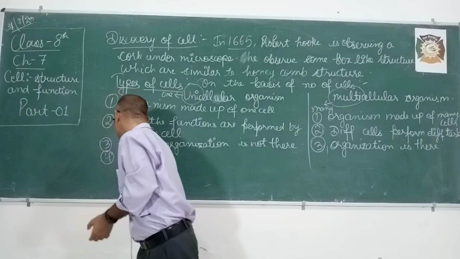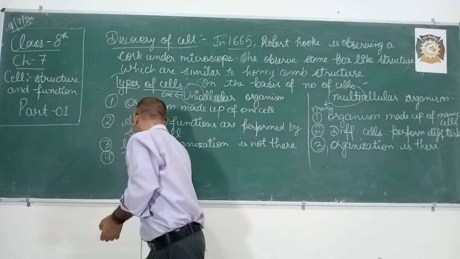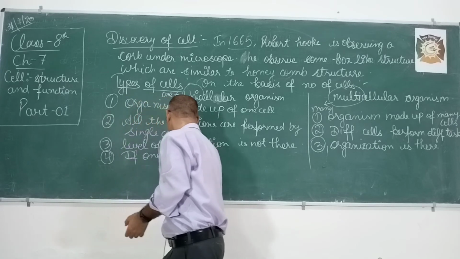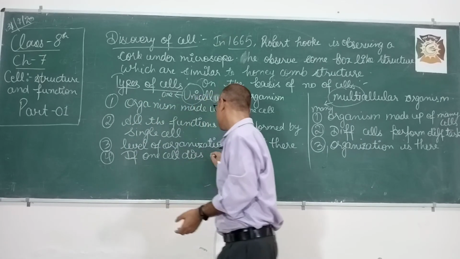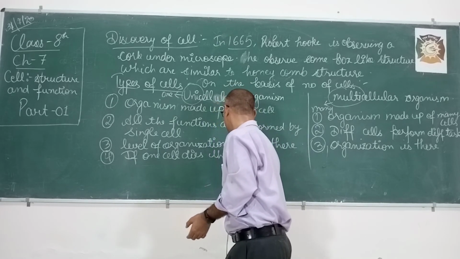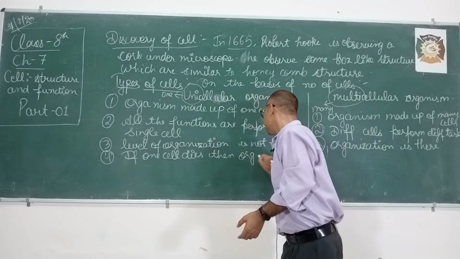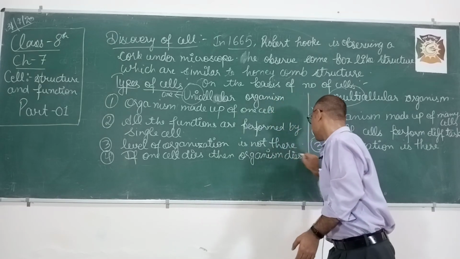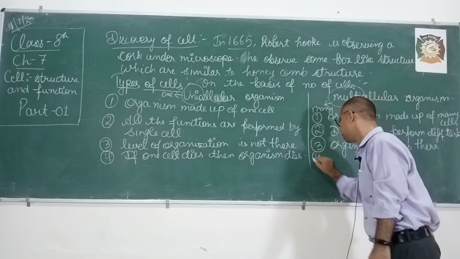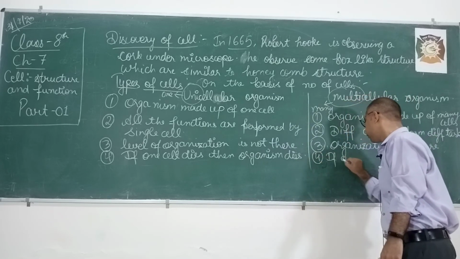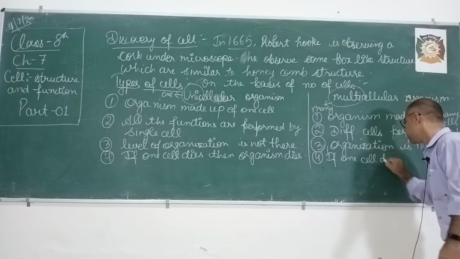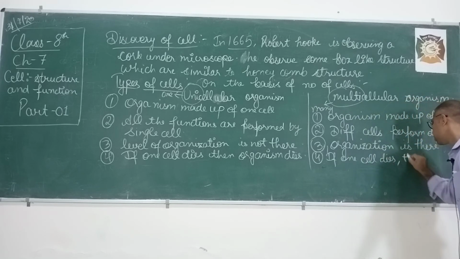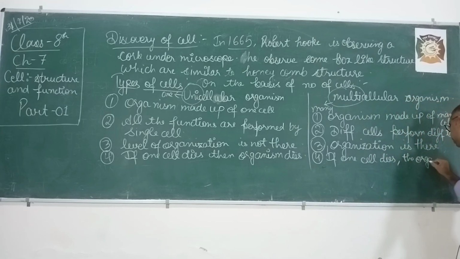Okay. The fourth difference: if one cell dies, then the organism dies. But in the other case, if one cell dies, the organism does not die.